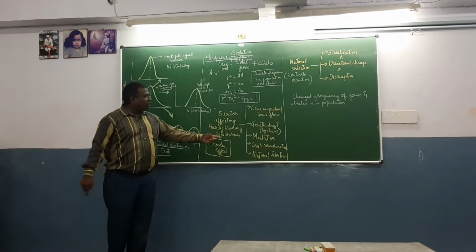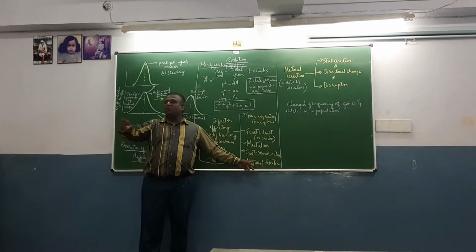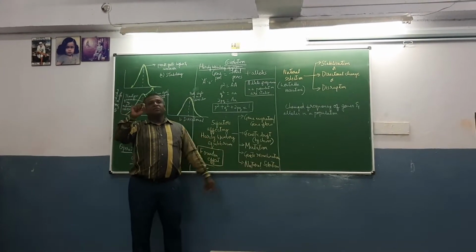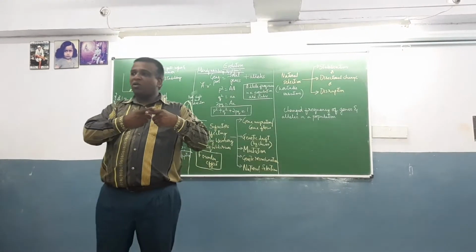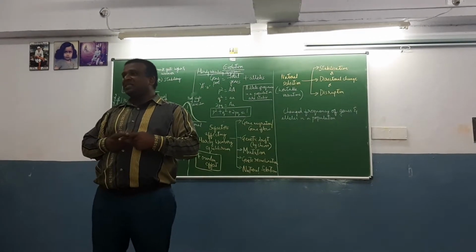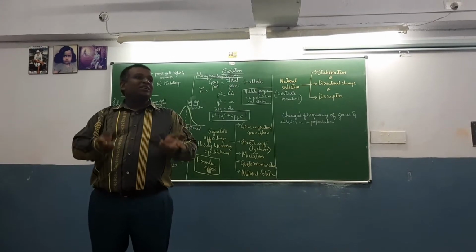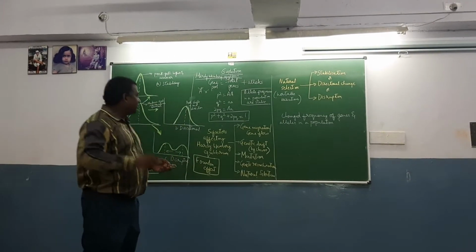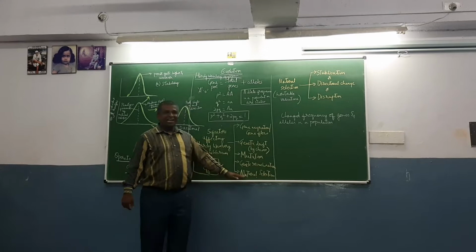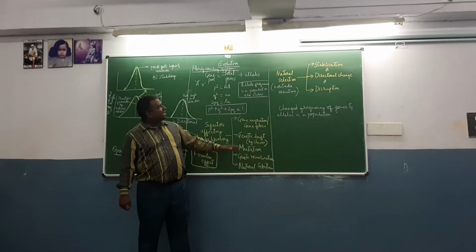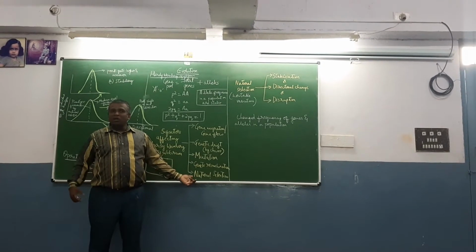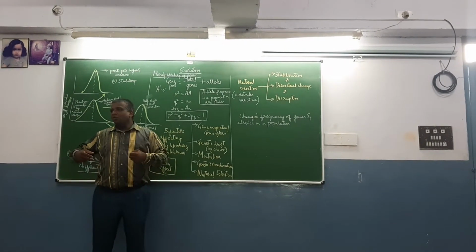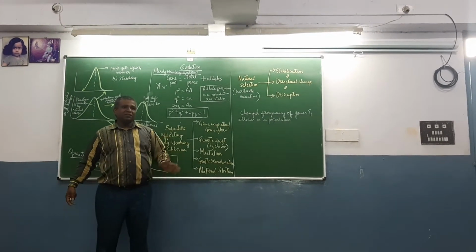So genetic recombination takes place during gametogenesis when meiosis is taking place. There is a crossing over of non-sister chromatids and there is exchange of characters. Okay, that you have to remember. About natural selection: the inheritable variations are selected by nature. One which is favorable is retained, one which is not favorable is destroyed.